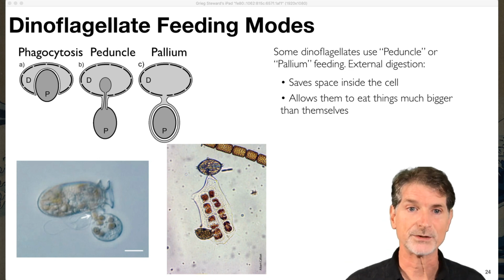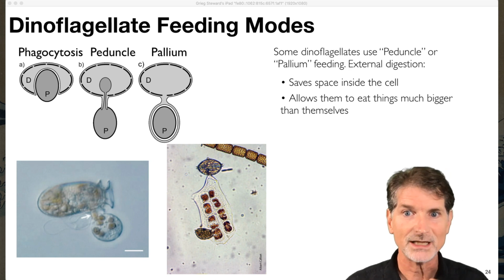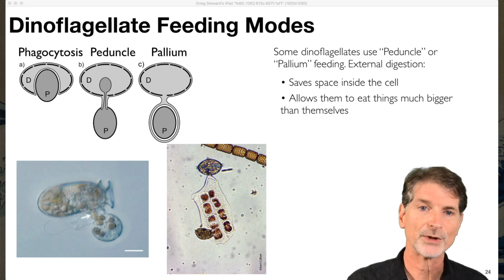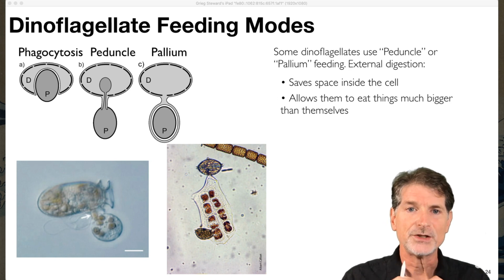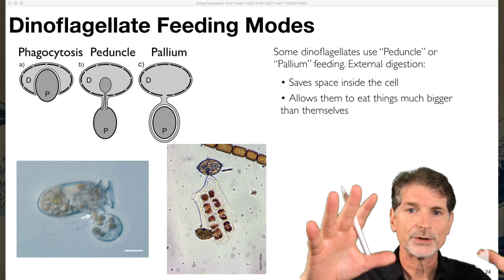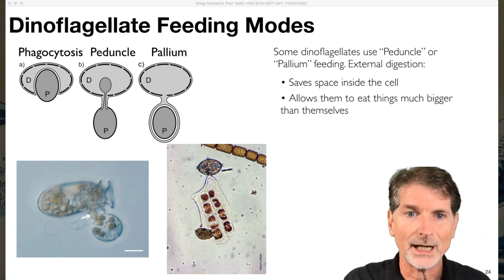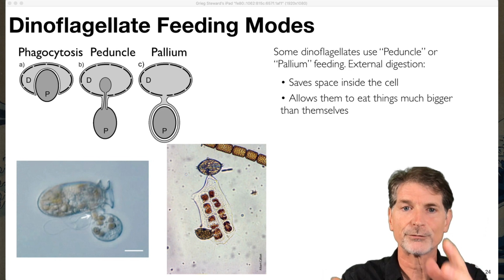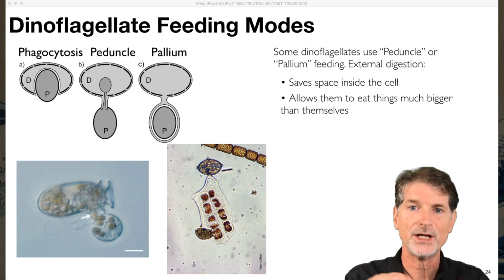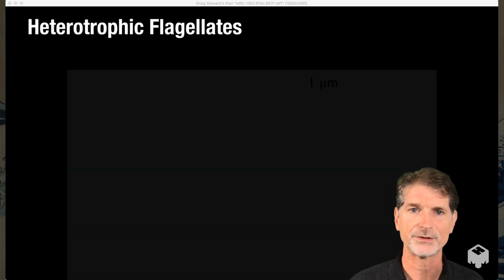We already saw one of these modes shown on the left there, this peduncle feeding, where they're using it, in this case, to steal chloroplasts from their prey. Another one that's really cool is this pallium or veil. They secrete this pallium out and it wraps around prey. In this case, that's a chain-forming diatom, much bigger than the dinoflagellate itself, but it extrudes this pallium out, wraps around it, and does its digestion there. Once it's digested, it pulls that pallium back in. So, lots of interesting ways to feed out there.